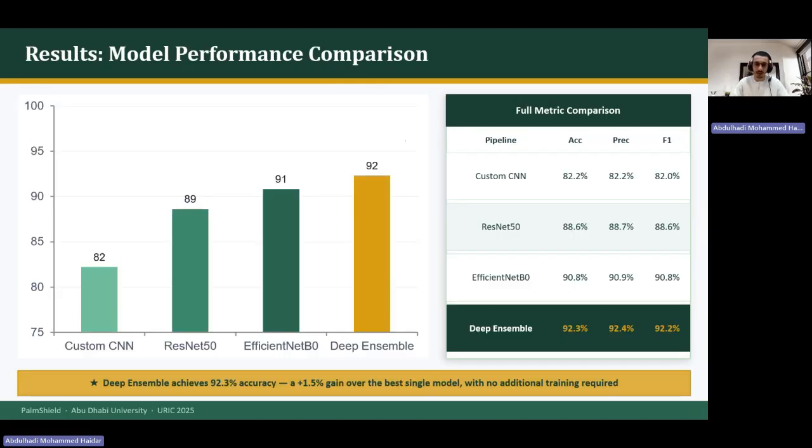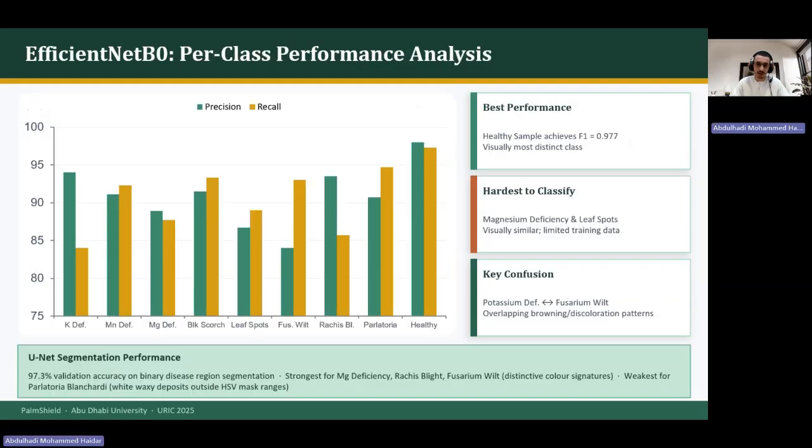This is the results for each model with the accuracy, precision, and F1 score. And yes, EfficientNet was the best model. And also we faced some difficulties to classify magnesium deficiency and leaf spots because they have some similarities. Also there was confusion between potassium deficiency and fusarium wilt.